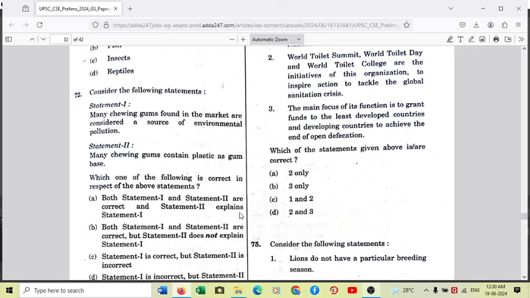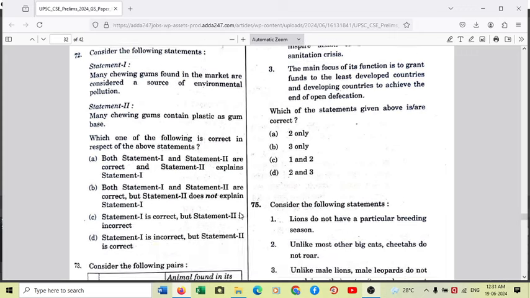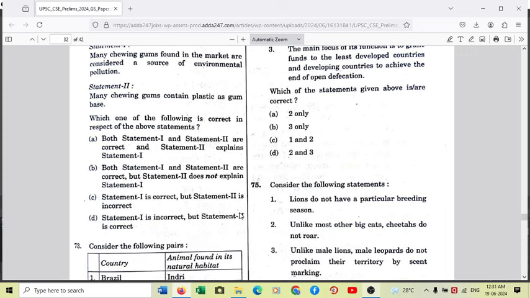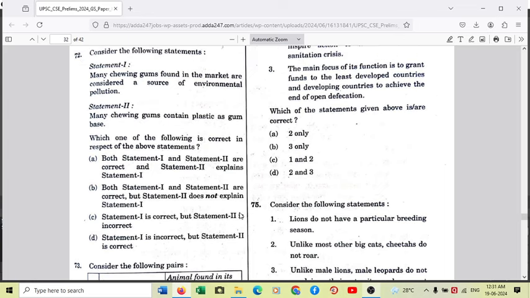Moving to another question, 72 on your screen. Many chewing gums found in the market are considered a source of environmental pollution. Statement 1 is actually a correct statement, because yes, chewing gums found in the market are a source of environmental pollution because chewing gums contain plastics. Statement 2, many chewing gums contain plastic as gum base. So definitely statement 2 is the right explanation of statement 1. It is a very simple and straightforward question. Both statement 1 and 2 are correct, and statement 2 explains statement 1 very nicely. So question 72 answer is option A.